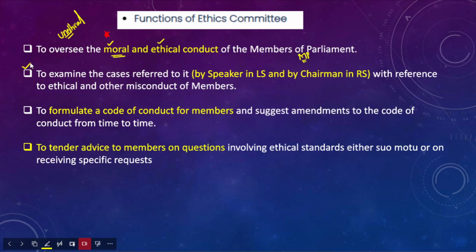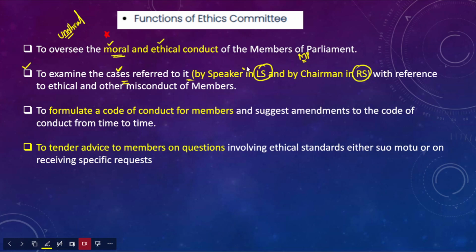The second function of the ethics committee is that it examines the cases referred to it by the Speaker of Lok Sabha, and by the chairman in Rajya Sabha. This essentially means that the ethics committees in Lok Sabha and Rajya Sabha examine the cases. Who gives the cases to these ethics committees?